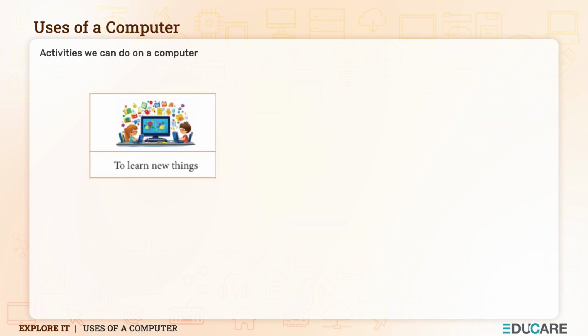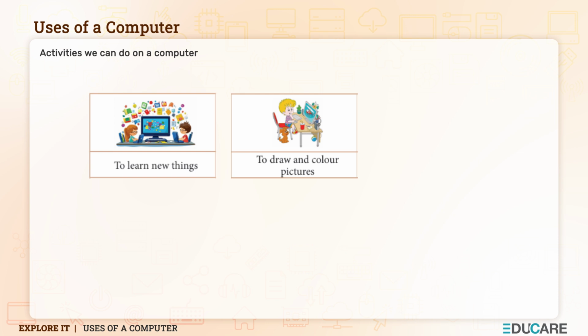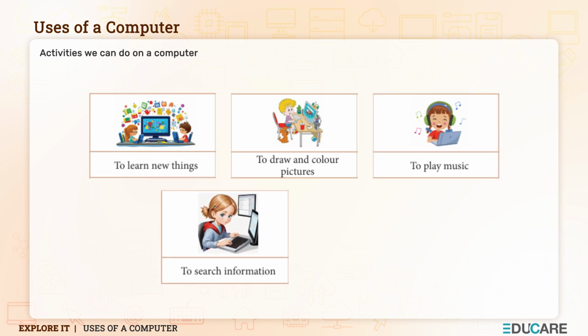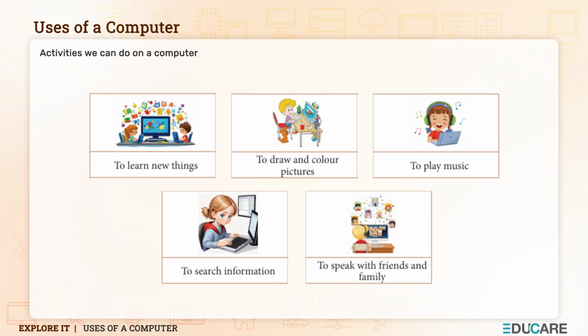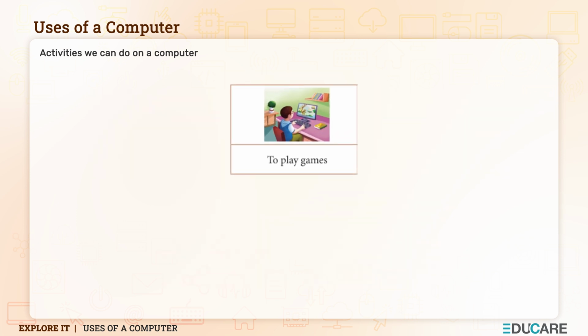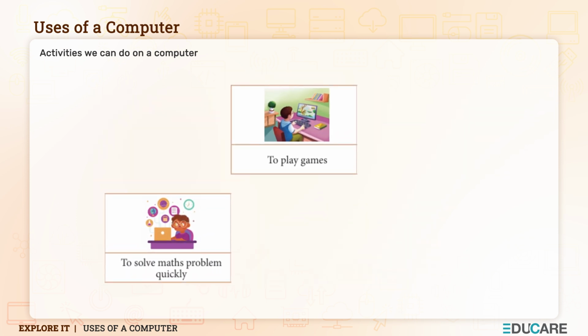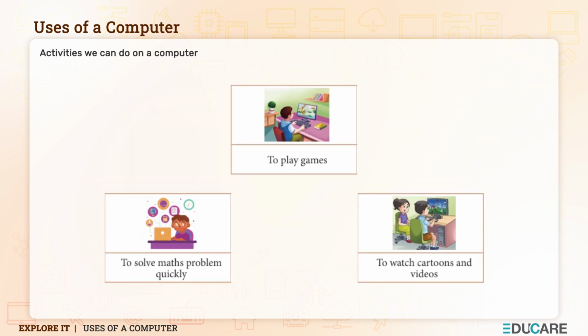Uses of a computer. Activities we can do on a computer. To learn new things. To draw and color pictures. To play music. To search information. To speak with friends and family. To play games. To solve maths problem quickly. To watch cartoons and videos.